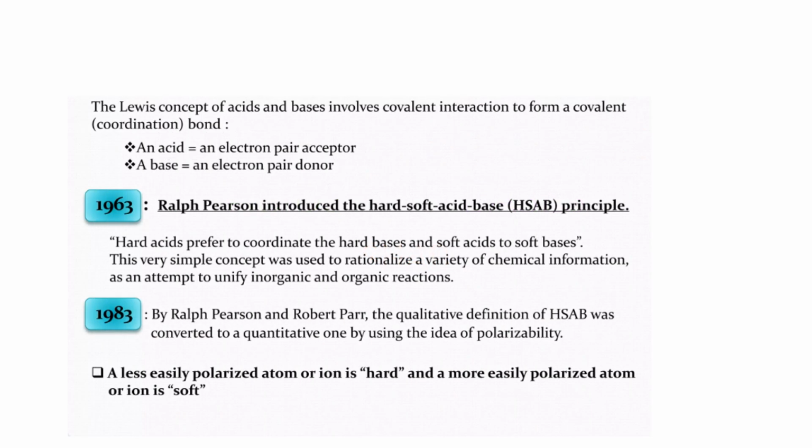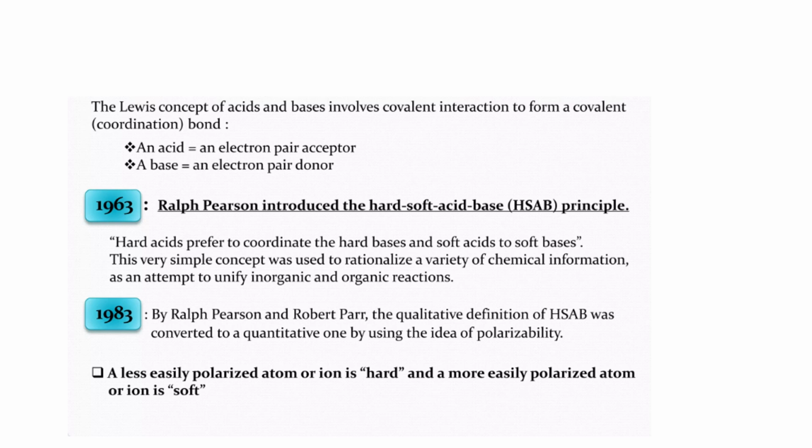Before going into what the SHAB concept is, let's define the terms acid and base. In the SHAB concept, an acid is actually a Lewis acid and a base is actually a Lewis base. An acid is an electron pair acceptor, while a base is an electron pair donor.